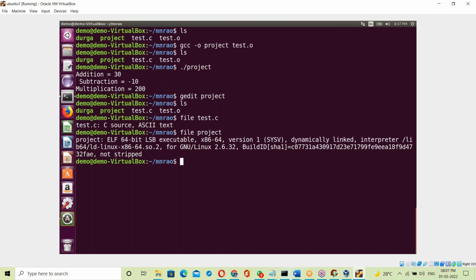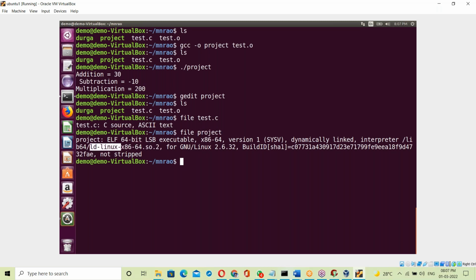See this. This is ld-linux-x86-64.so.2. What is this? It's a Linux library. This is an OS library. So here the project exe file contains the Linux OS library. Yes, this is actually an embedded C concept. An embedded C developer will see all of these things here. Okay, that project exe file is linked with the Linux OS library.